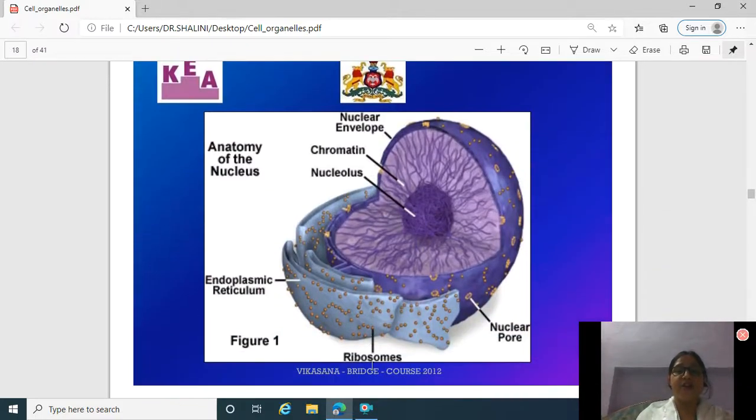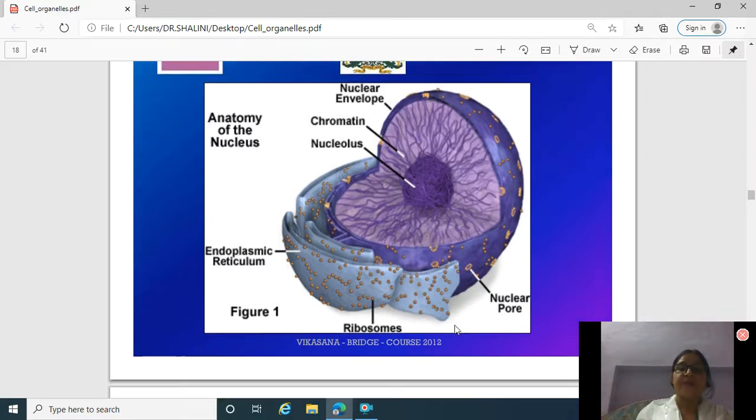This is the diagram of nucleus. Here the middle part of the nucleus or the center of the nucleus is made up of nucleolus, and the material around the nucleolus is called chromatin. It is made up of threads, and this is the nuclear envelope, and in the nuclear envelope there are nuclear pores, and the nuclear membrane is made up of endoplasmic reticulum, and this is rough endoplasmic reticulum where ribosomes are attached on the lamella.